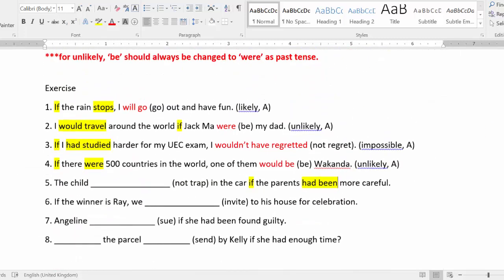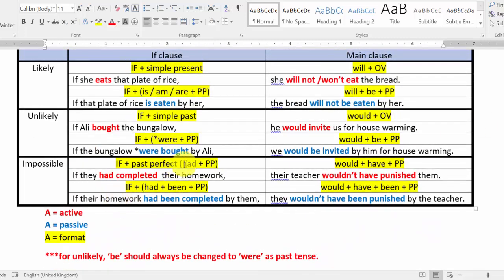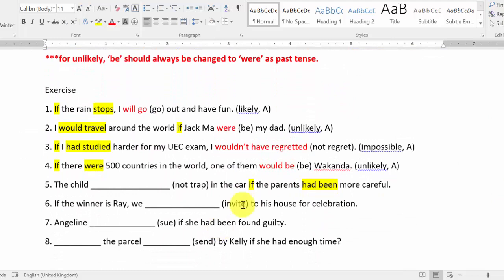Okay, it would have been pp because you have "had been". Your keyword is "had been". Like what I said just now, you see, this clause, "if the parents had been more careful", is active voice. But another clause can be passive. This is the example. This part is passive voice, and this part is active voice.